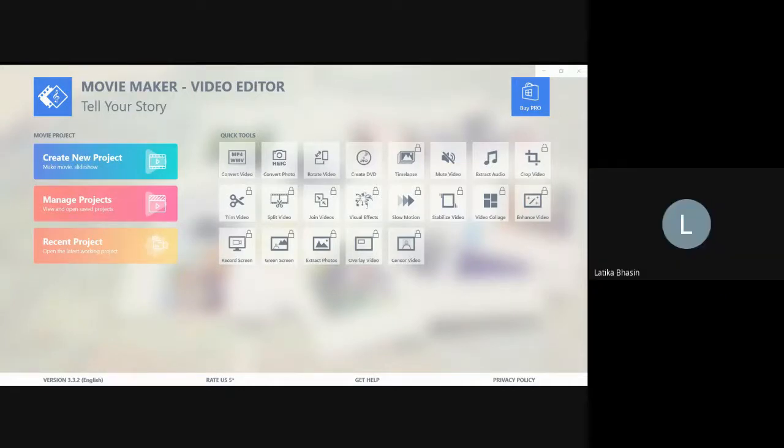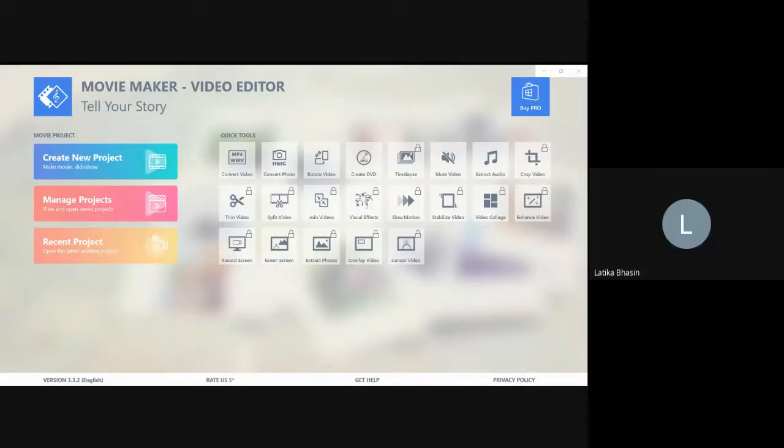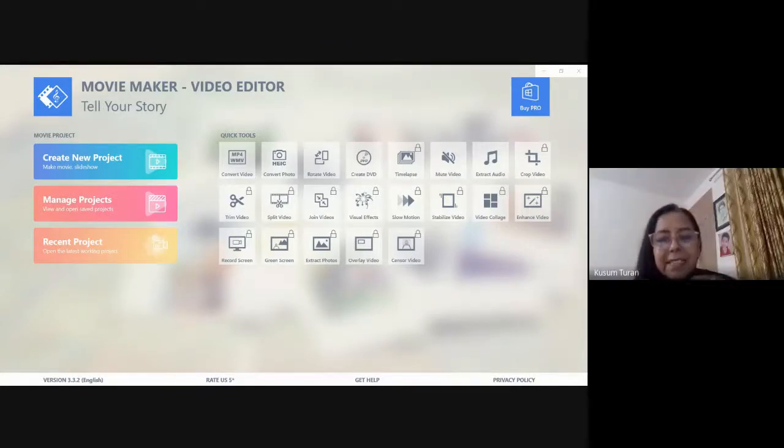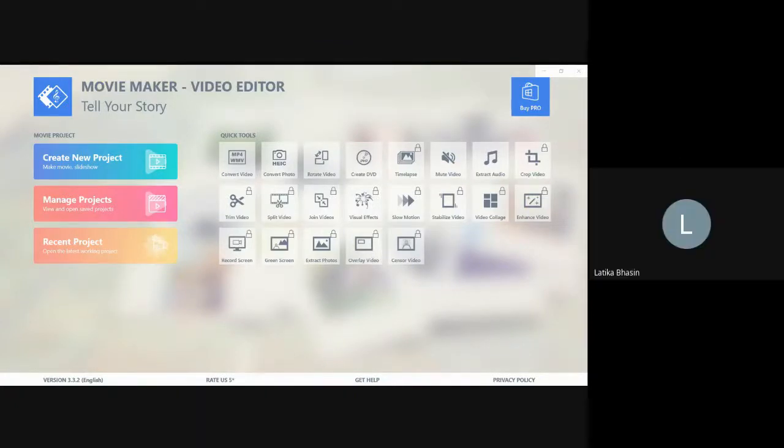Ma'am, all the transition effects, because here we have limited transition effects only. Ma'am, if you can give me the name once again, maybe I will try downloading that. Windows Movie Maker, normally look for Windows Movie Maker for Windows 7. Movie Maker 7 actually. This is a very handy tool again, a latest version, but with limited options. Windows Movie Maker used to come by default with Windows till Windows 7.